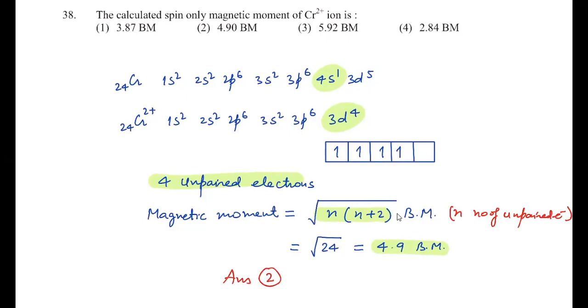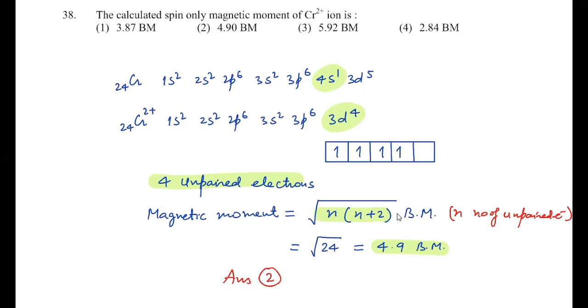If you want to do it quickly, there is no need to solve, because as many unpaired electrons as there are, that will be the number before the decimal. This is a trick I explained when I taught you this chapter. Otherwise, you can simply solve root over n(n+2) Bohr magneton. If you want to speed up, you just have to check 4 unpaired electrons, that means 4.90. So your answer is 2 here. Is that okay?